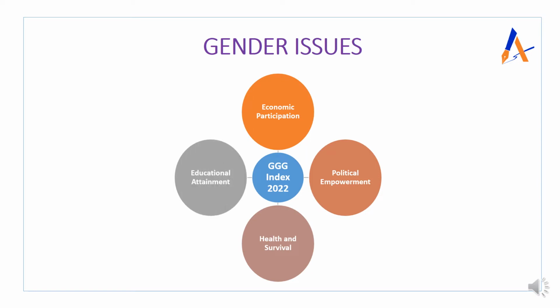This is very clear and direct, and can be a very good start: that the Global Gender Gap Index by the World Economic Forum analyzes gender parity based on these four parameters, and we will also analyze the progress and the issues under the respective heads. So remember this category for your answers especially. Okay, so let's start our analysis. We are going to analyze in the same manner.